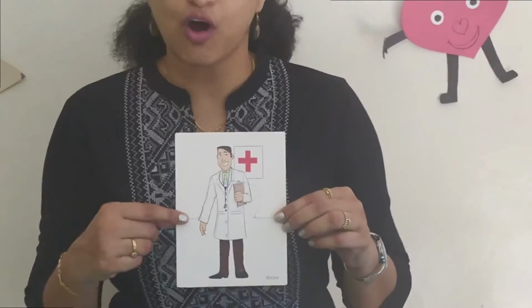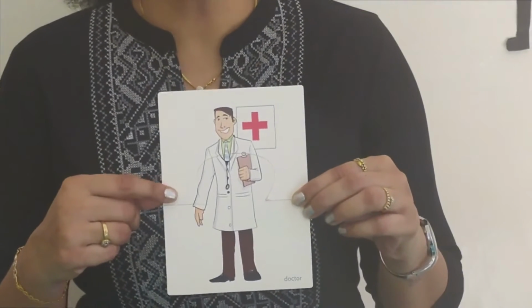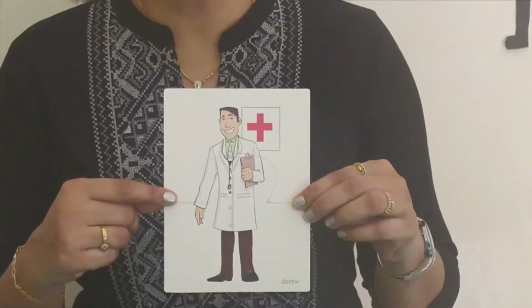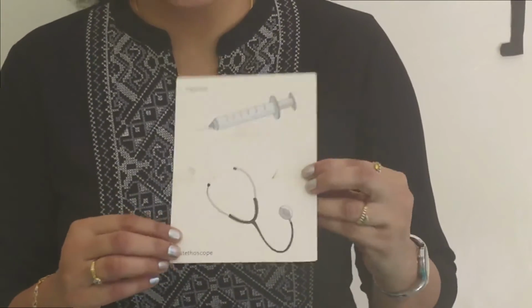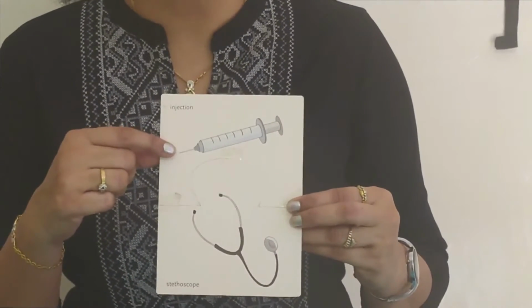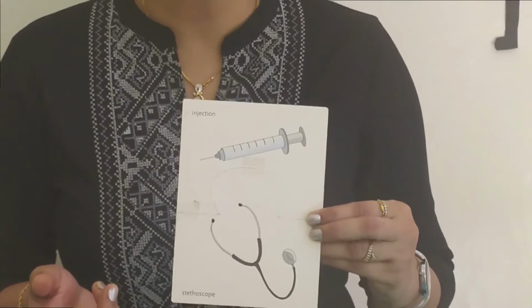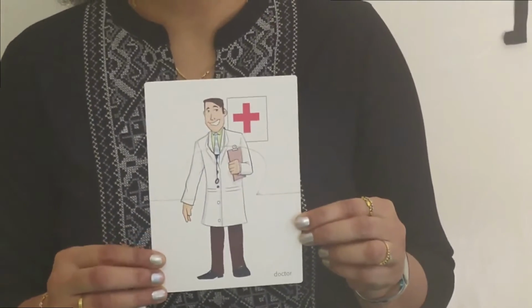This is a doctor. And what does a doctor do? He treats us. When we are sick, he treats us, right? And these are his tools. Like a doctor uses a stethoscope and syringe. He also uses medicines, right? So this is a doctor.